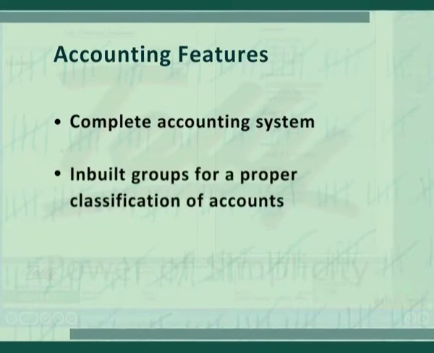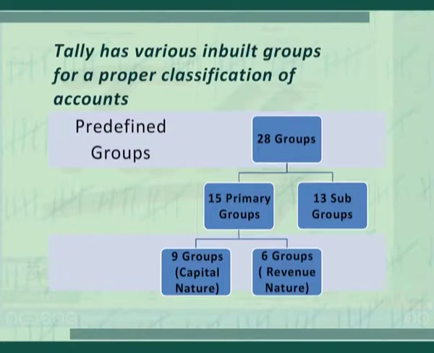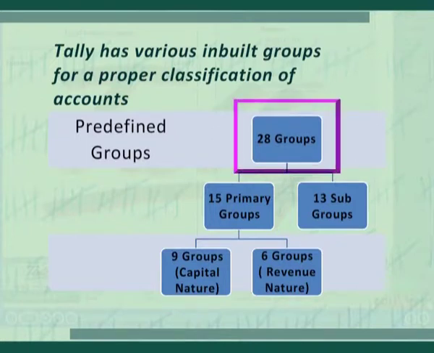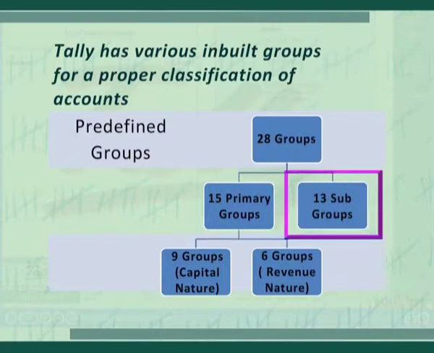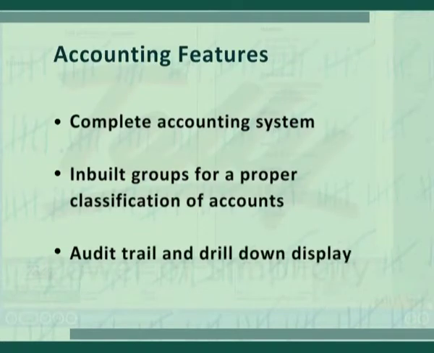Next feature is Tally has various inbuilt groups for a proper classification of accounts. Tally allows the user to define account heads under various inbuilt groups as per the requirement. Tally also offers to create new groups for more detailed categorization of account heads. There are 28 predefined groups, out of which 15 groups are primary groups, 13 groups are subgroups which are capital in nature.